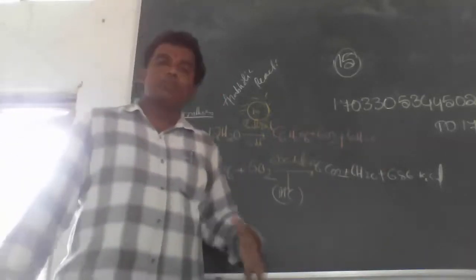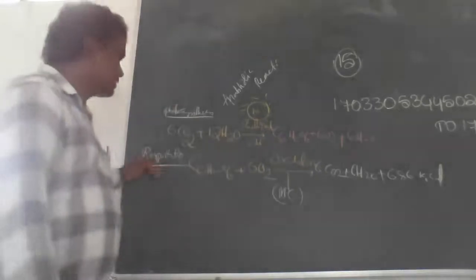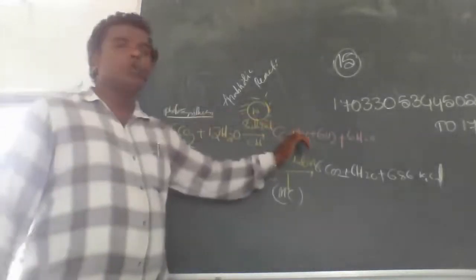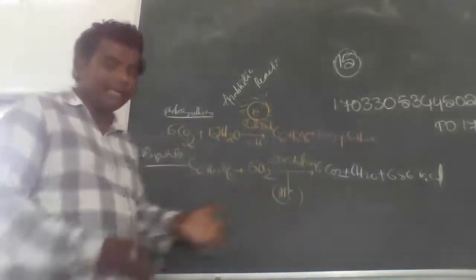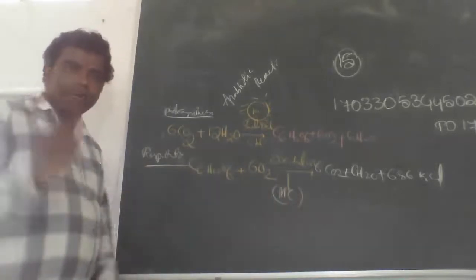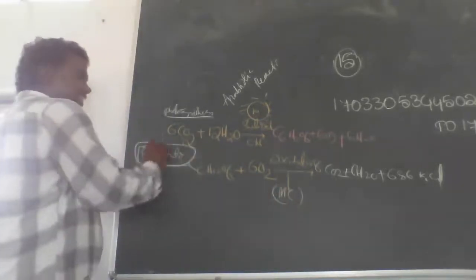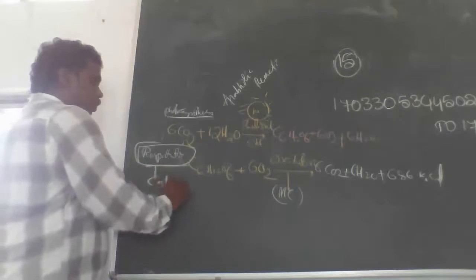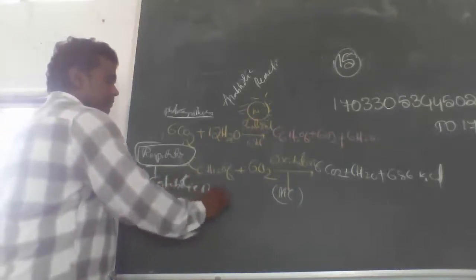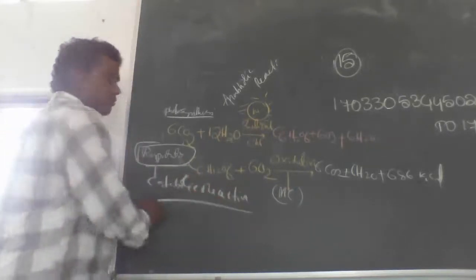Here glucose is broken down, that's why respiration is called a catabolic reaction. Very, very important.